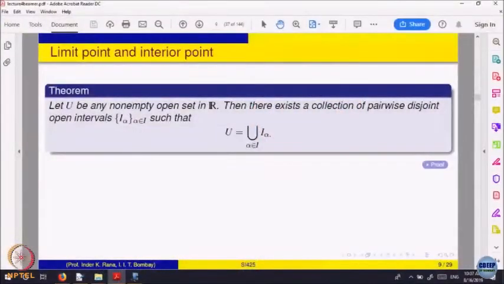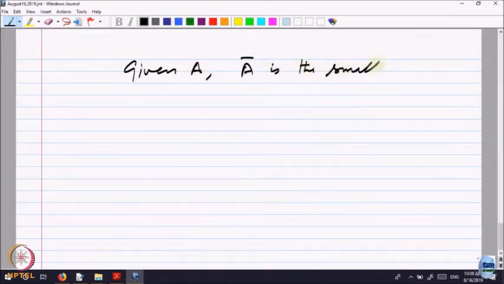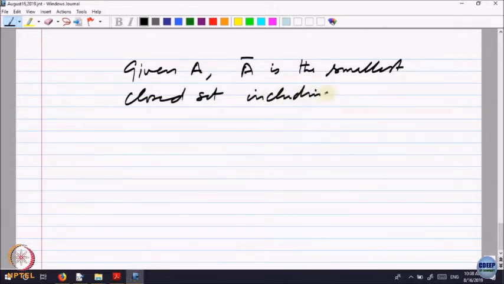Then we looked at a set may not be closed, but you can have something called the closure of a set, right. So, A is always subset of A closure, and closure is the smallest closed set which includes A, right. That is interesting. I think I should say something more about it. We proved a result that given A, A closure is the smallest closed set including A. Remember this, we proved that.